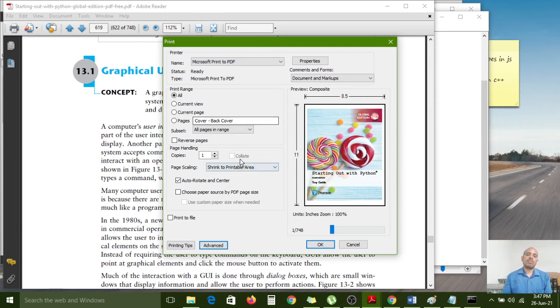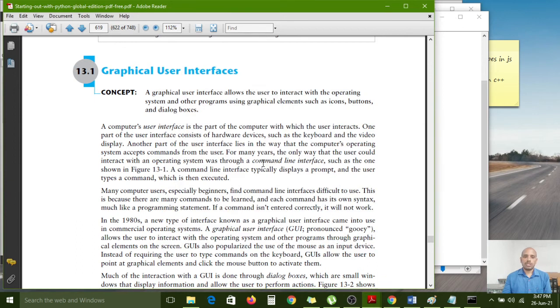By looking at all those things, by giving each and every option as an input, then after clicking on the OK button, immediately the options will be sent to the printer. Printer is a hardware device. It is interacting with the hardware to give the printout. So that is called one of the user interface.